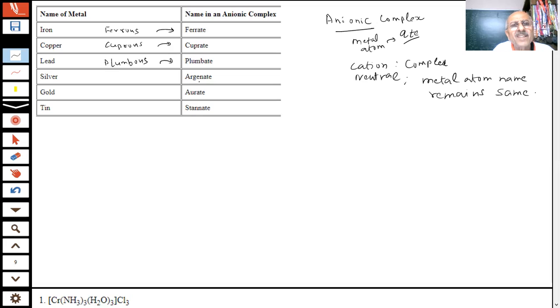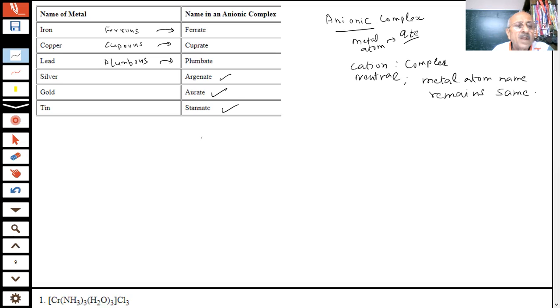Argentum, argentate, student. Gold is important because it's something very different. Gold, aurate. Tin also, stannate. See, these are totally different. The rest you are using, nickelate, chromate, but here we are not using that. So these names should be known to us because they will come in the coordination nomenclature. Okay, you have noted down this.